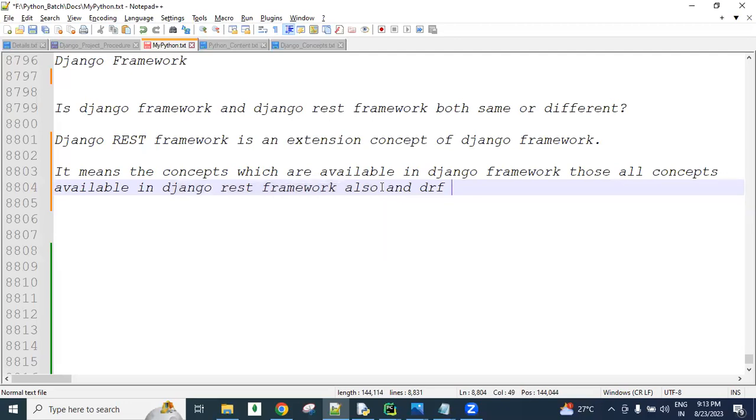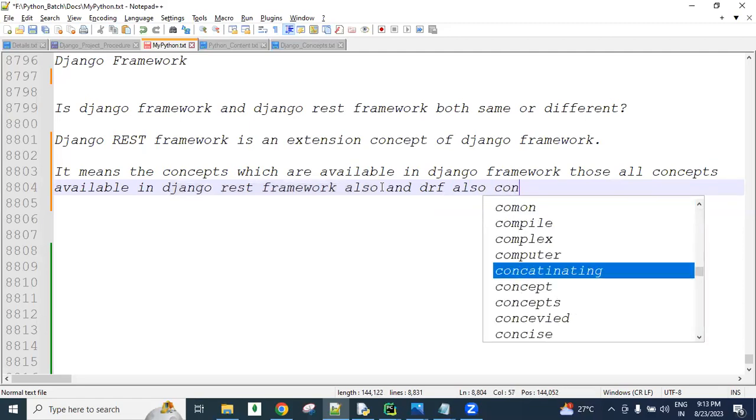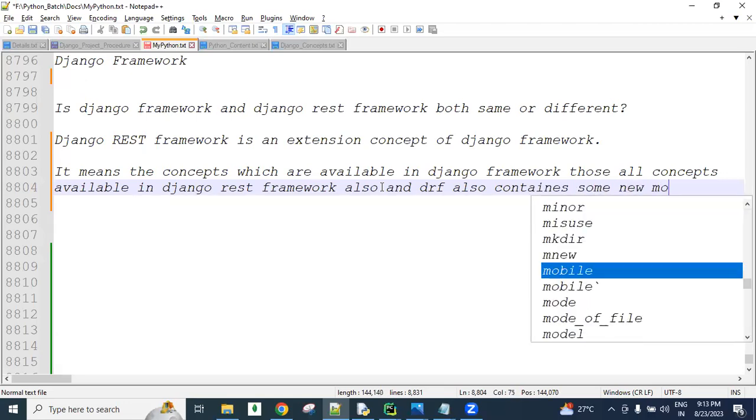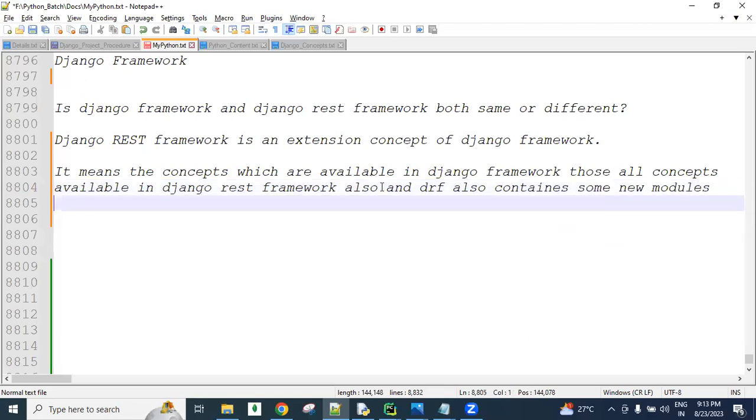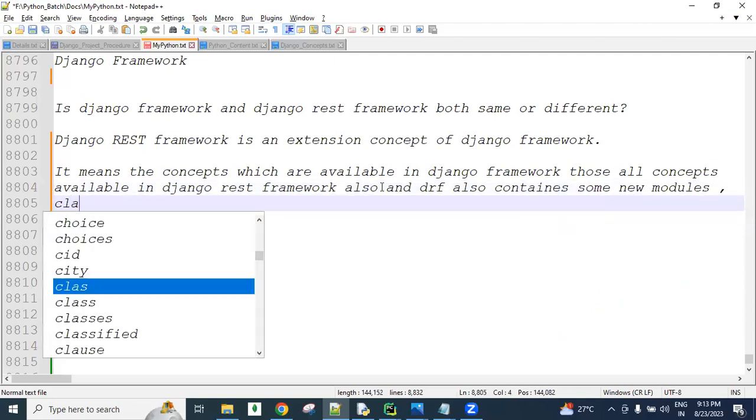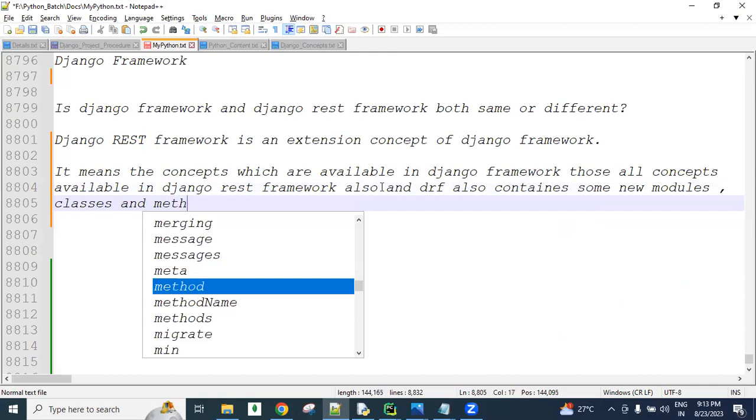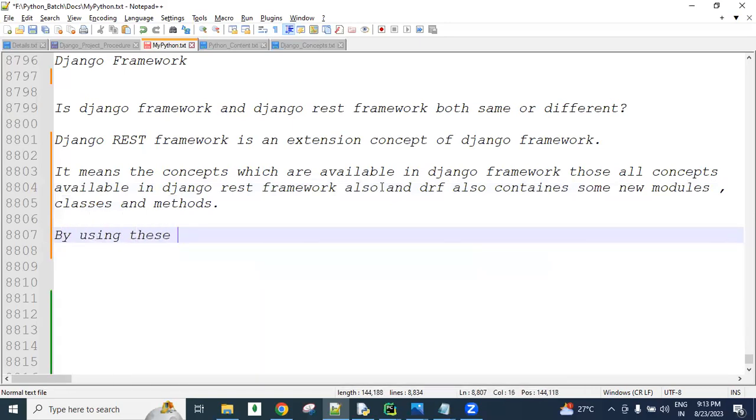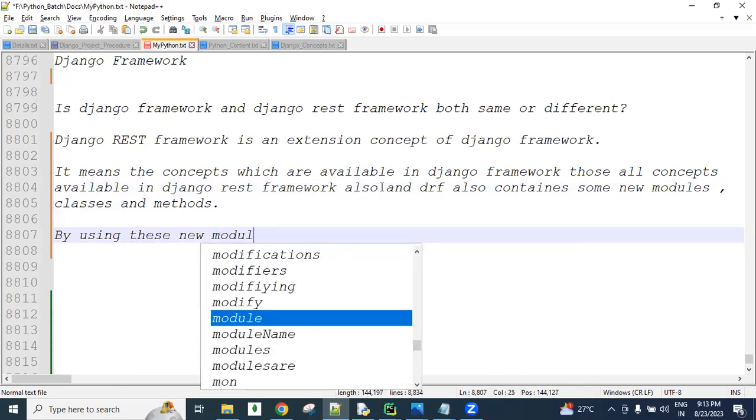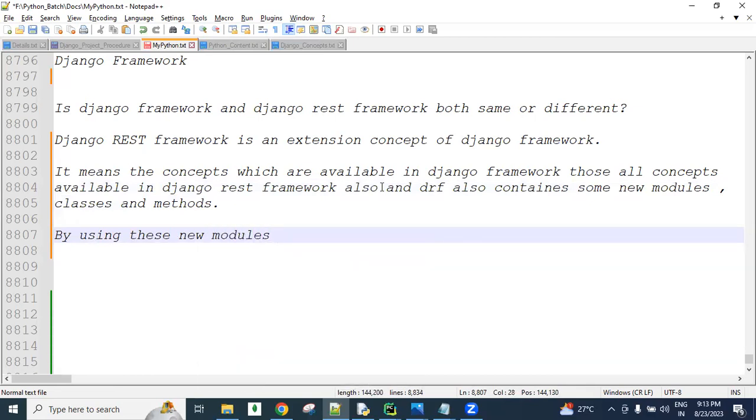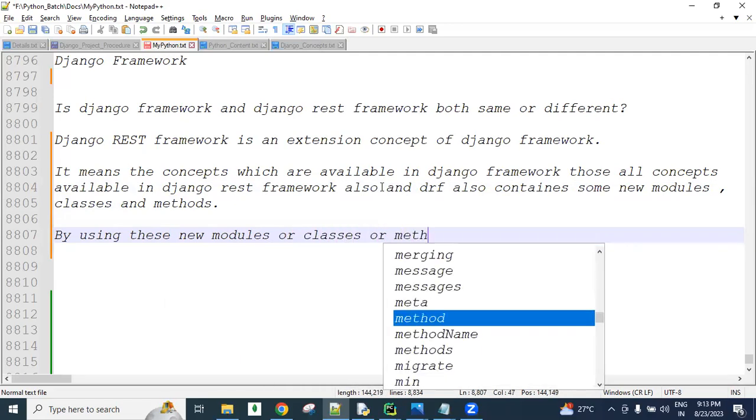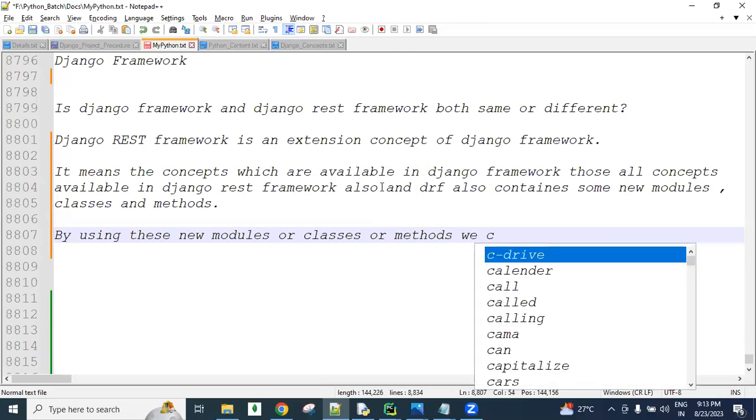Django REST framework also contains some new modules, classes, and methods, guys. What are the modules there? I will take care of that, just wait. By using these new modules, classes, or methods, we can get a lot of benefits.